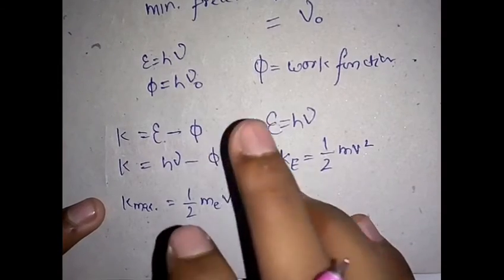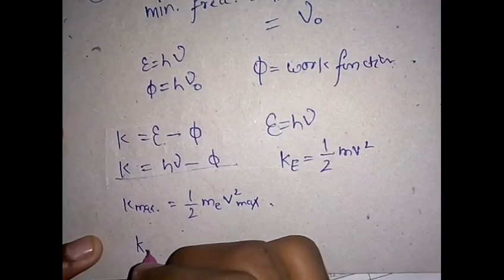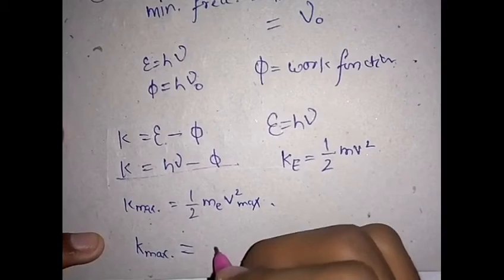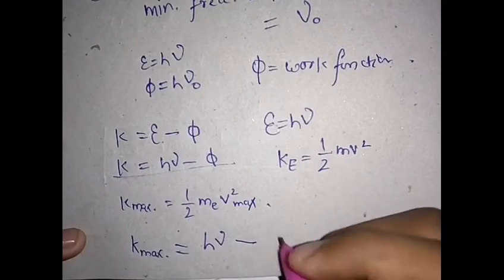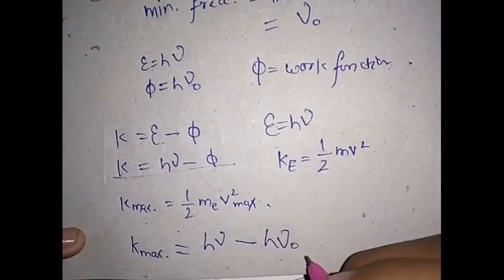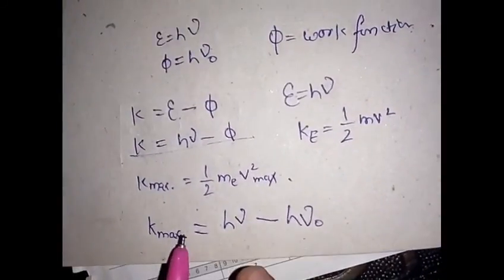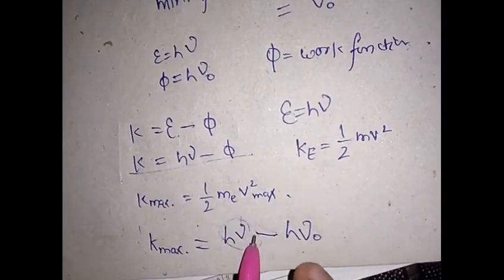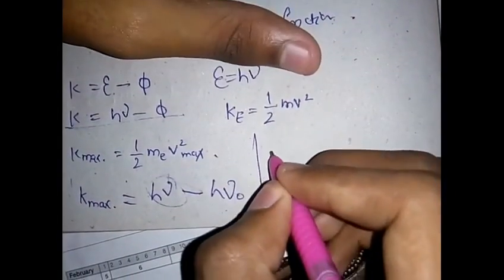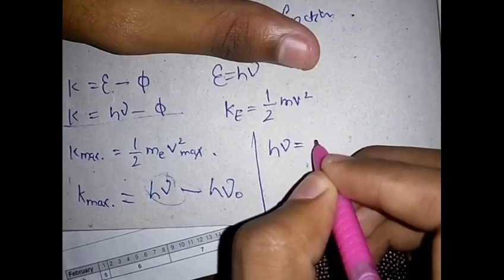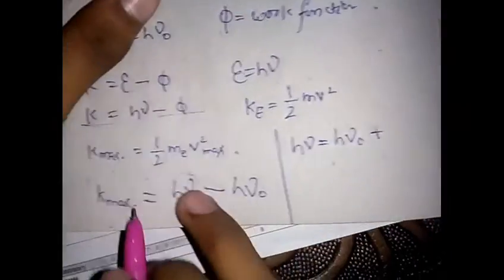Now according to the above equation, we can say that the maximum kinetic energy is equal to the energy minus the work function, which is the minimum energy, h nu naught. Now if we want an equation for h nu, which is the energy, I'm writing it here to save pages, we can say that h nu will be equal to h nu naught plus K max.